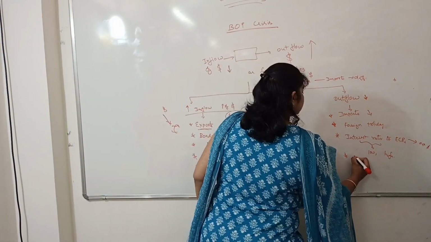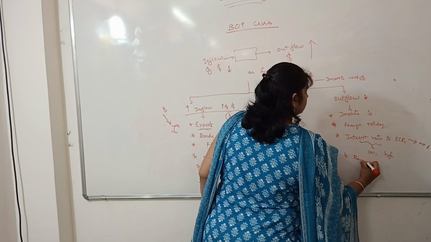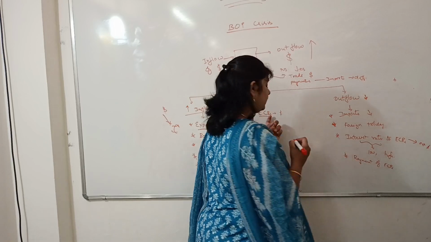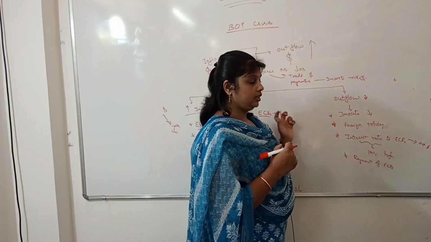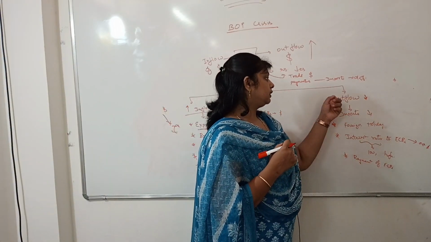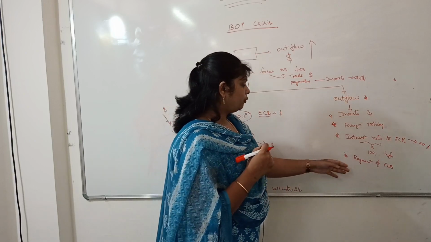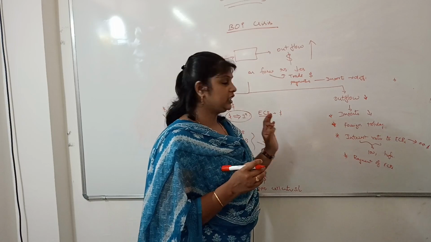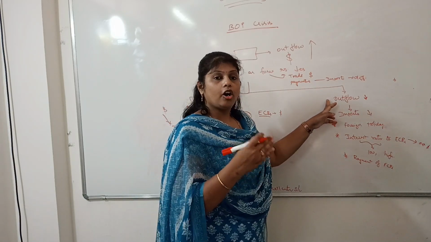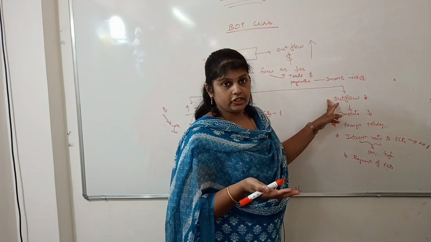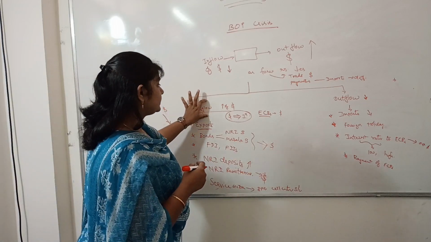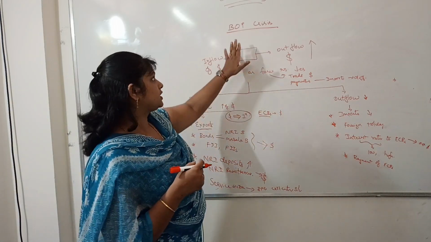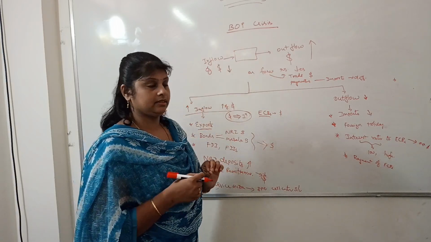And repayment of ECBs, external commercial borrowings. Whatever we have taken as loans from abroad, if we repay them, there would again be outflow. So we need to minimize external commercial borrowings. We can have them, but we need to minimize them so that outflow would be decreased in later generations. By increasing our inflow and decreasing our outflow, BOP can be contained. The pressures of BOP can be minimized.